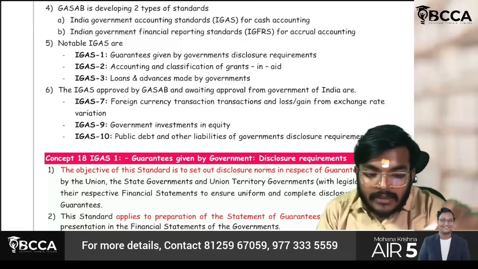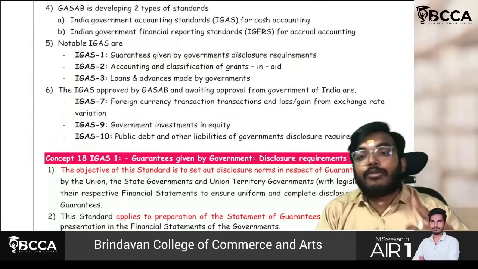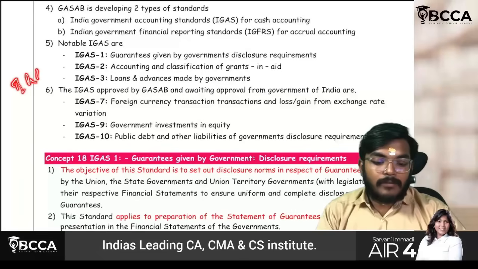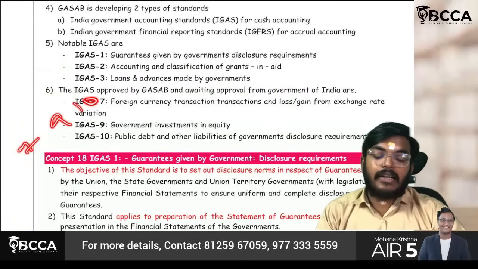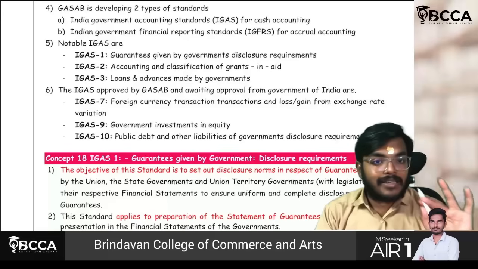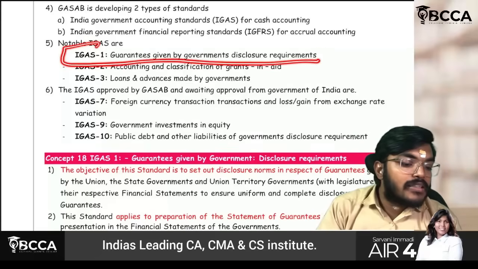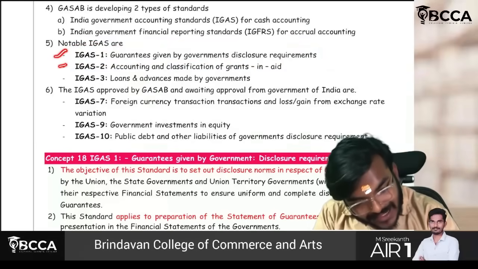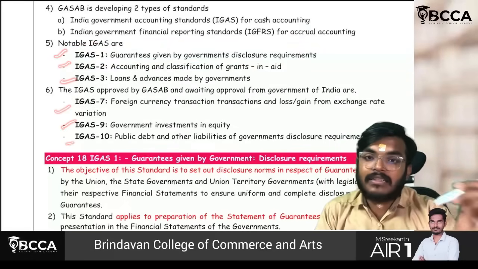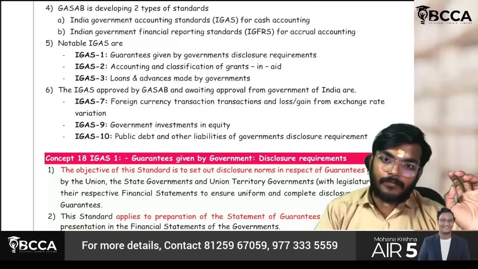Guys, every standard is important. They may ask you to write a short note on IGAS 1, 3, 7, 9, 10. Like this, they may ask a question. But trust me, first of all, you just have to understand what this standard covers. You have to remember at least these names. If you remember these names, then you can write the content. Then easily you can write the content.